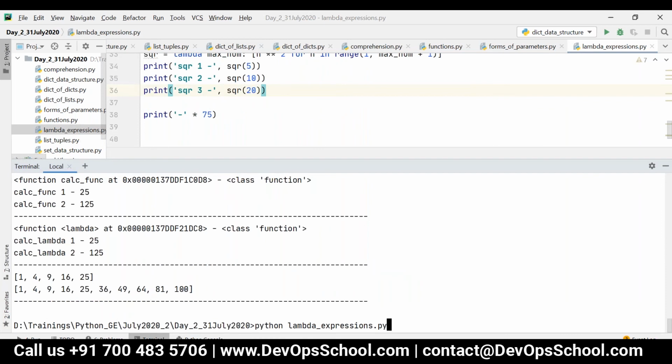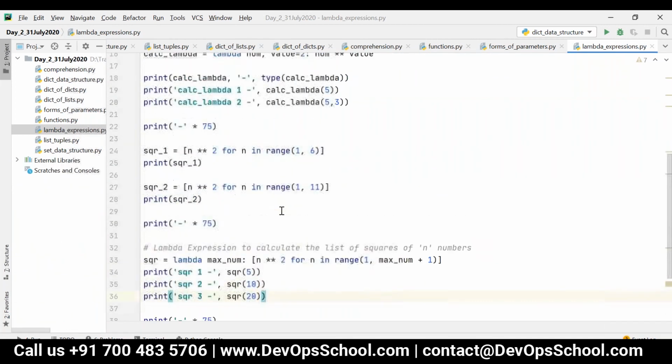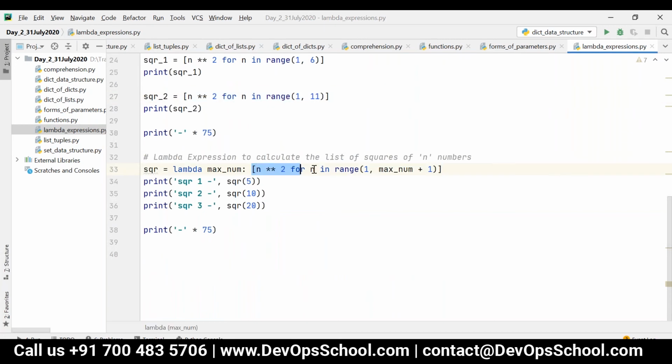You can see here 1 square to 5 square, 1 square to 10 square, and 1 square to 20 square. So it is not required to write the comprehension again and again. I can just place it in one lambda expression and pass the parameter like this.